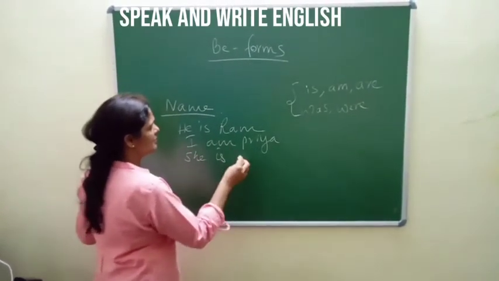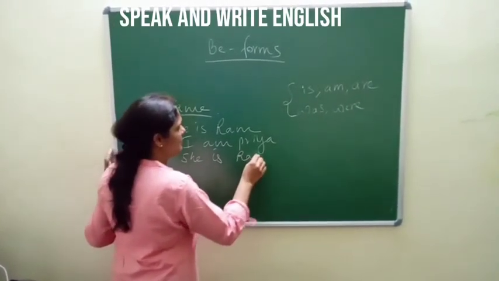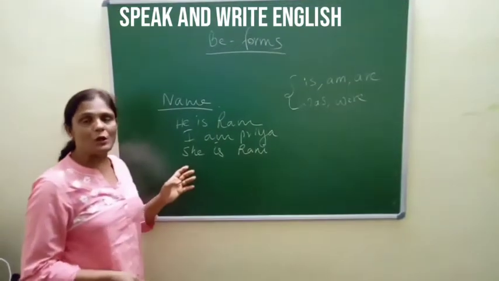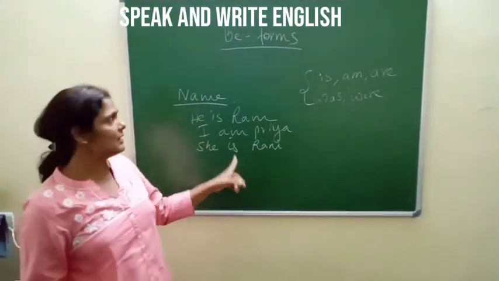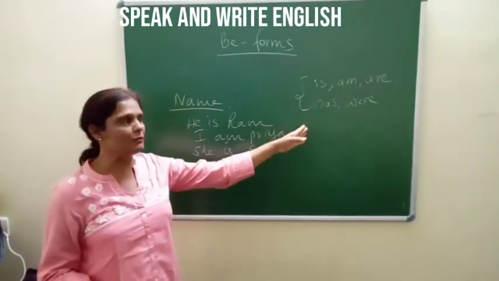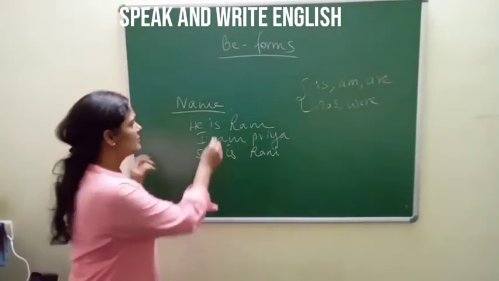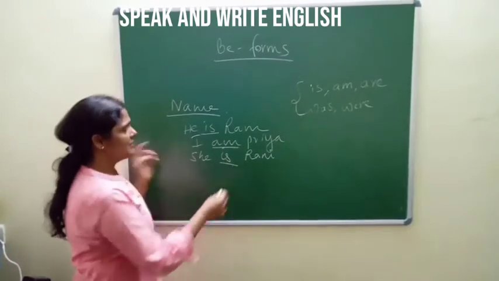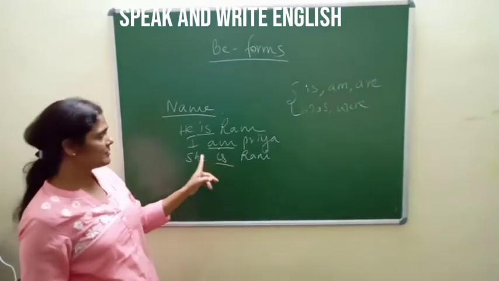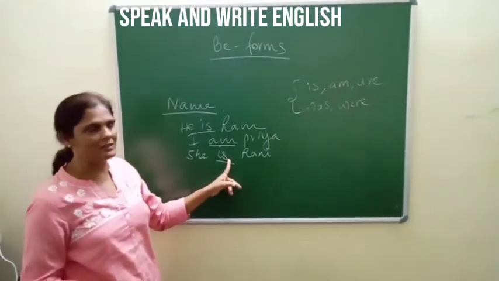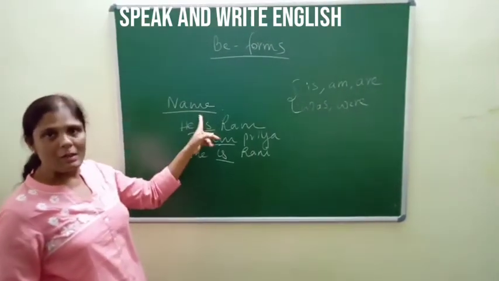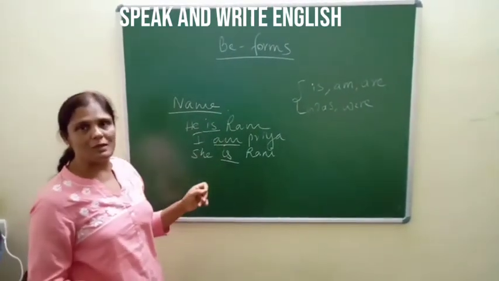She is Rani. So whenever we are going to talk about the name of a person, we make use of the be forms. Be form in the present tense is, am, are. Here it's a single person, so I have made use of is. So the name of a person will also take the be forms.